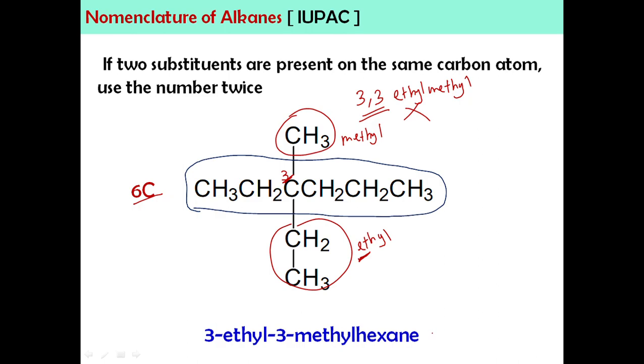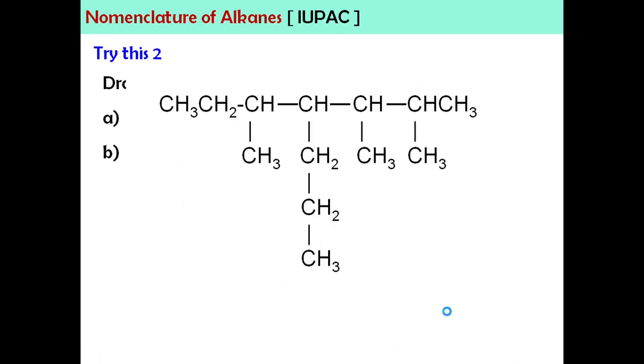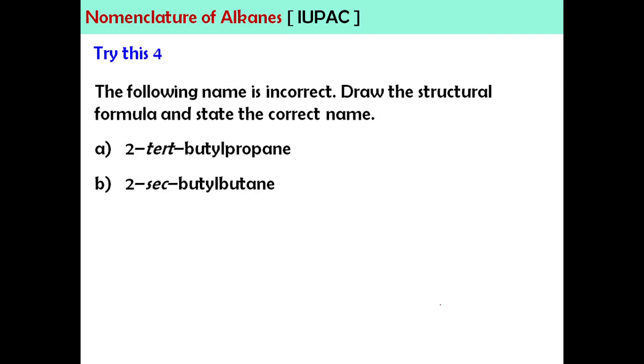So hopefully you can understand all the rules for the naming. I know it is very long, but for alkane there are a lot of rules because this is an introduction to naming, the first compound that we learn naming for. If you understand the rules, for the next chapter, the next compound is going to be very easy for you. So now it is up to you to try this 1, try this 2, try this 3 and try this 4. Please do all of them, and then upload your answer. It is okay if you feel it is wrong, we are going to discuss this in class face to face.